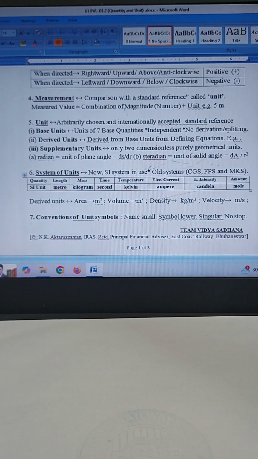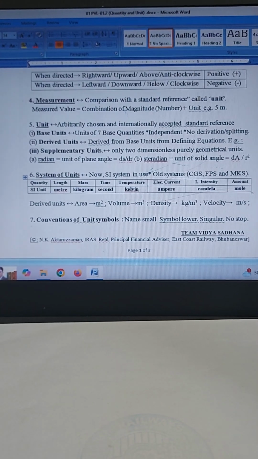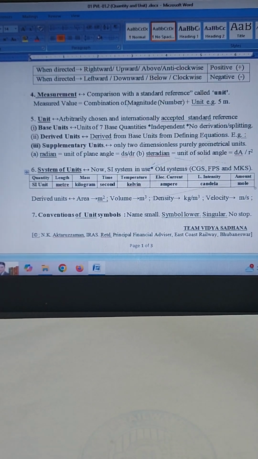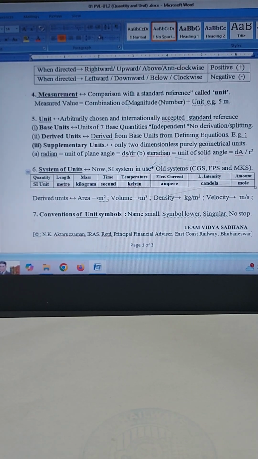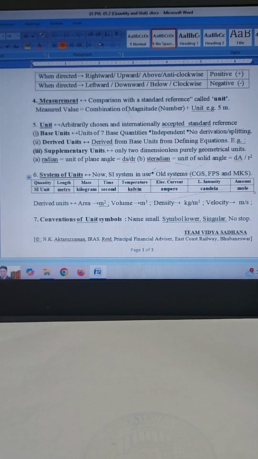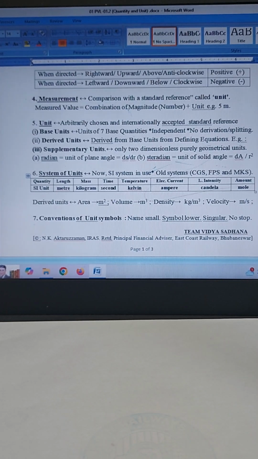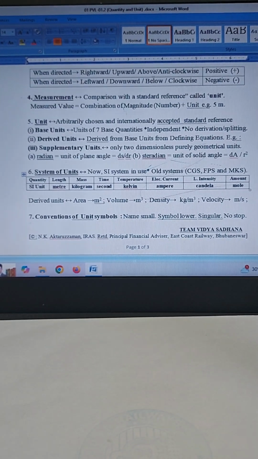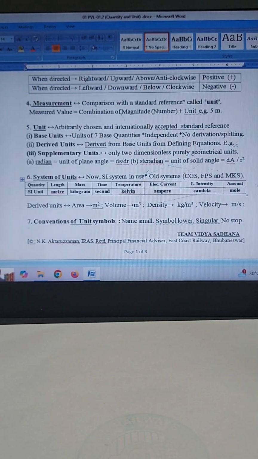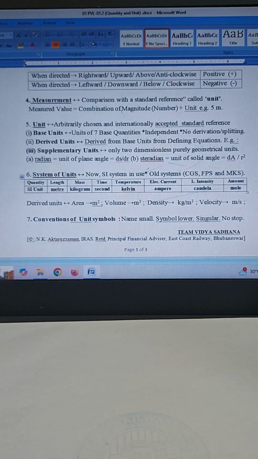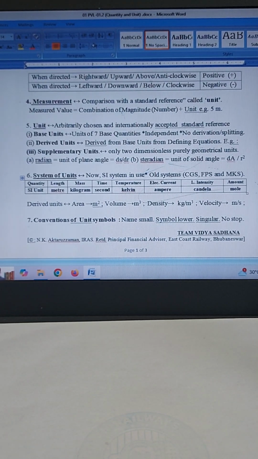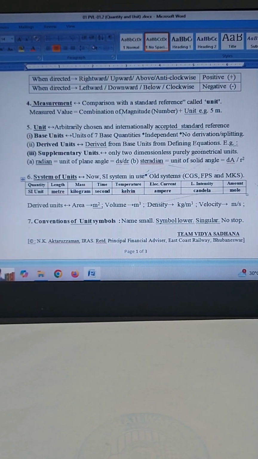Third, unit symbols use only singular form and remain unaltered in the plural. So we cannot say 5 meters, you have to say 5 meter only. The unit symbols do not contain any final full stop, and the unit symbols are capitalized only if the symbol for a unit is derived from a proper name of a scientist, that is Newton, Joule, Pascal. That means N is a capital for Newton, J is the capital letter for the Joule unit, and so on.